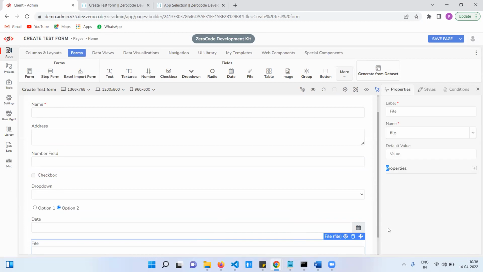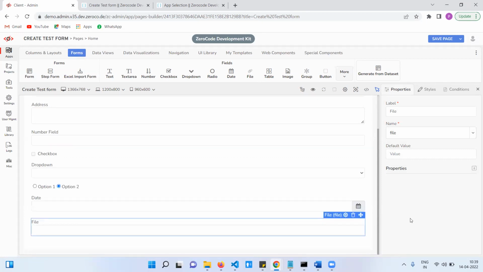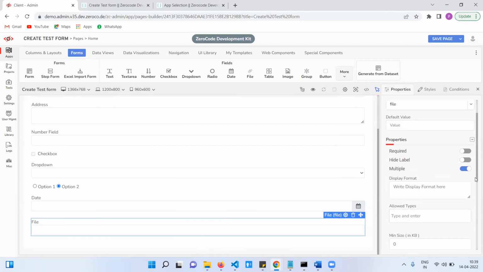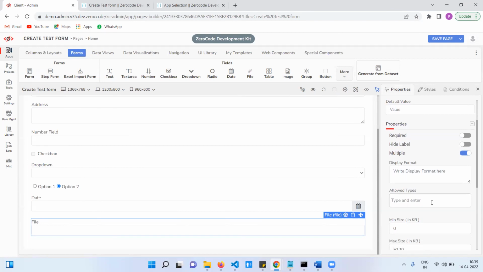File means we can upload single or multiple documents. Here we have extra options. What are the allowed types, meaning extensions? Someone will ask for JPG, JPEG, PNG. Here we need to enter and restrict.